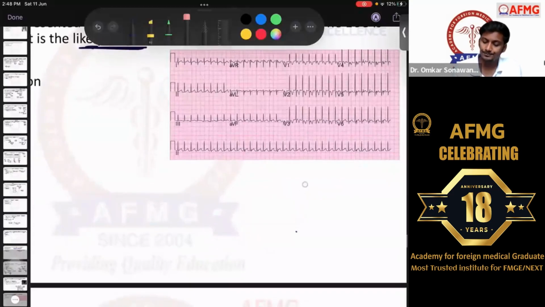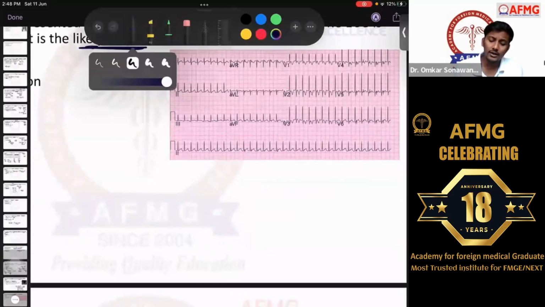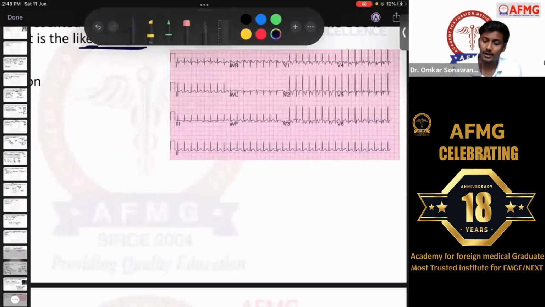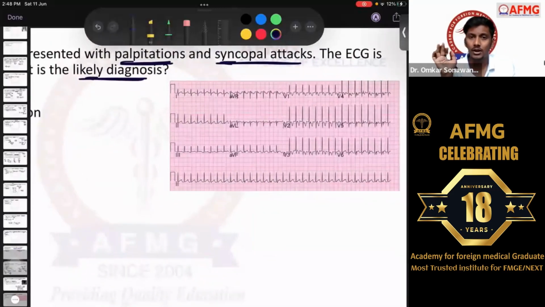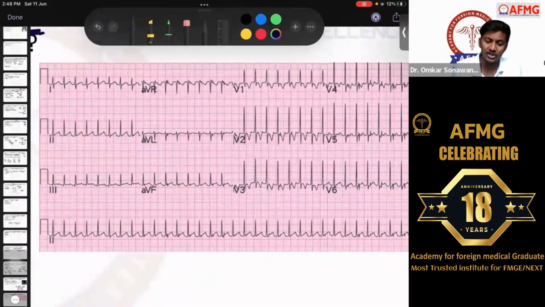What is seen over here? The first thing that we check for is definitely the rhythm, whether it is a sinus rhythm, a normal rhythm, or an abnormal rhythm. Here you can see that the distance between each RR interval is almost equal. There is almost one big box between each R wave. So more likely the rhythm is sinus or normal.